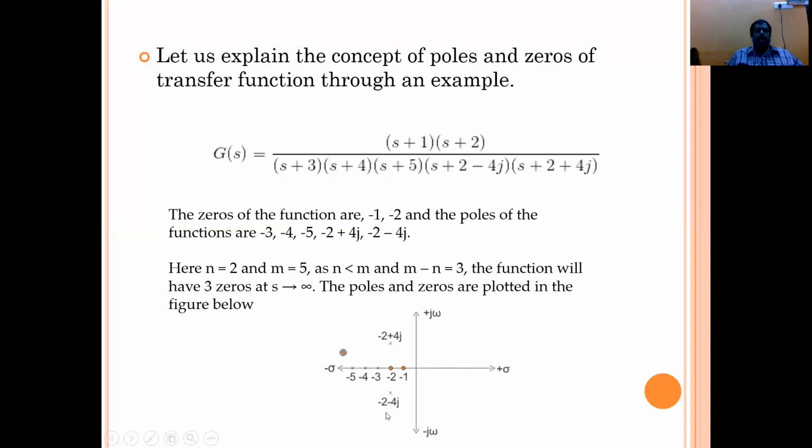These poles are represented with small crosses, 1, 2, 3, 4, and 5.